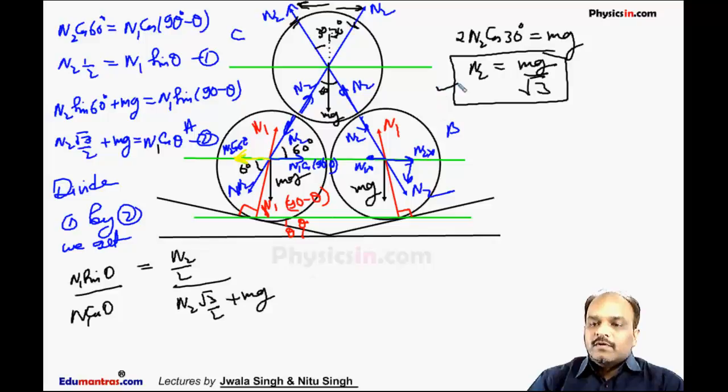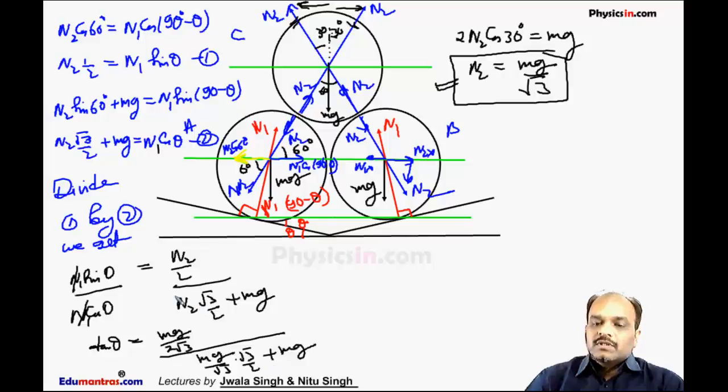Now substitute the value of N2 from here. This N1 will cancel out. We get tan theta is equal to N2 by 2, that is mg by 2 root 3, whole divided by N2 into root 3 by 2 plus mg, that is mg by root 3 into root 3 by 2 plus mg. So this mg and mg will cancel out.